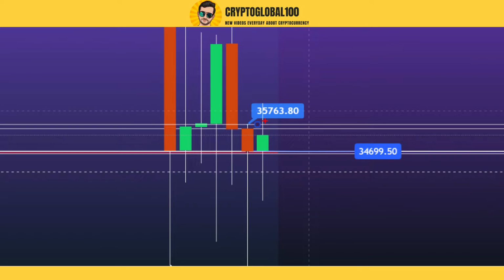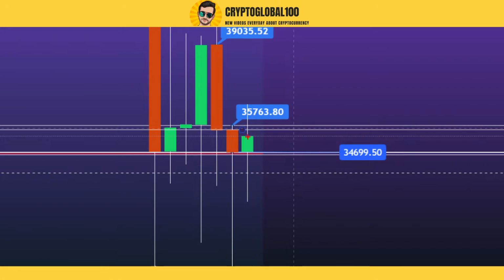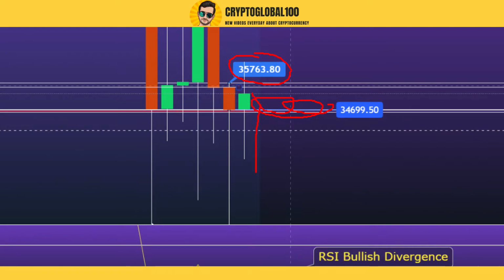35,763. If it closes above this area, the next candle would make a wick on the downside, and then with a strong volume up we can see a move to 38,000, and you can see here, this area 39,000. But if this candle remains below this area of 35,763, then there might be chances we might again see the price consolidate around this area or make a wick downside.